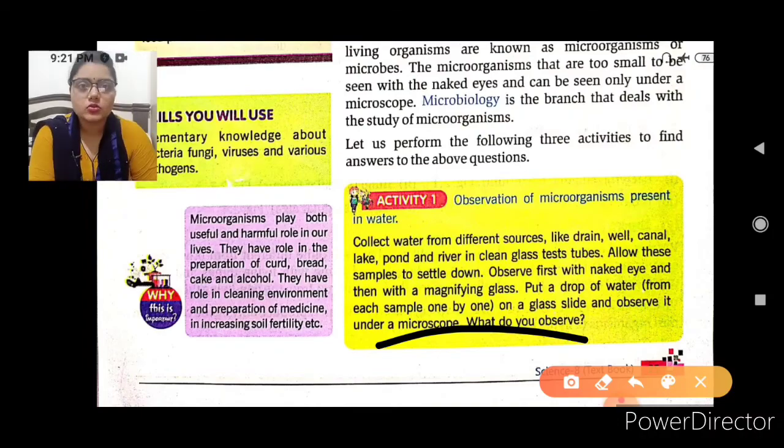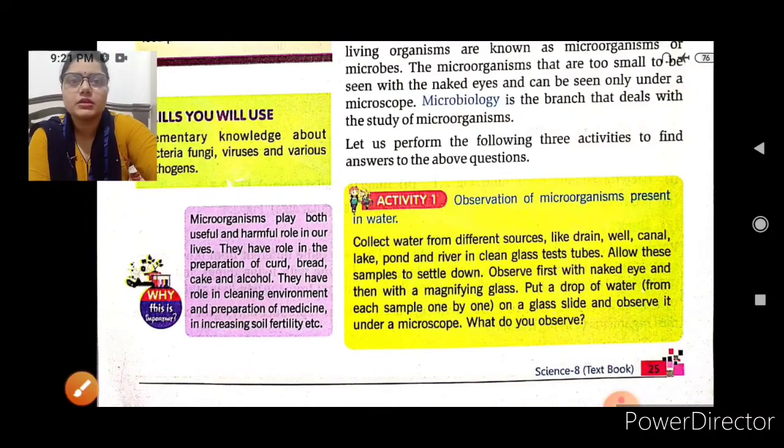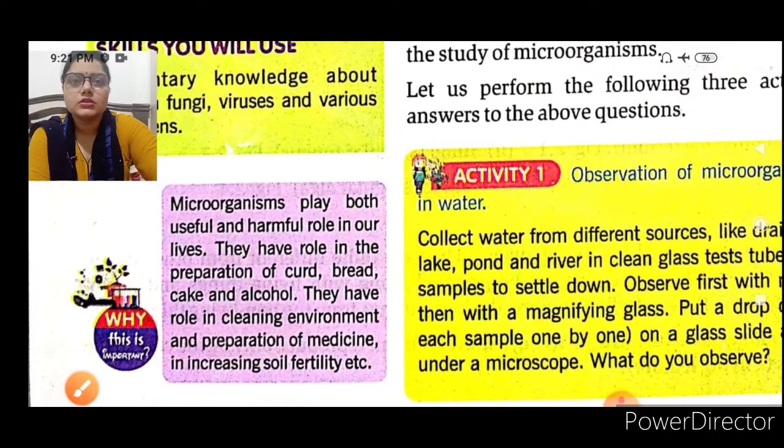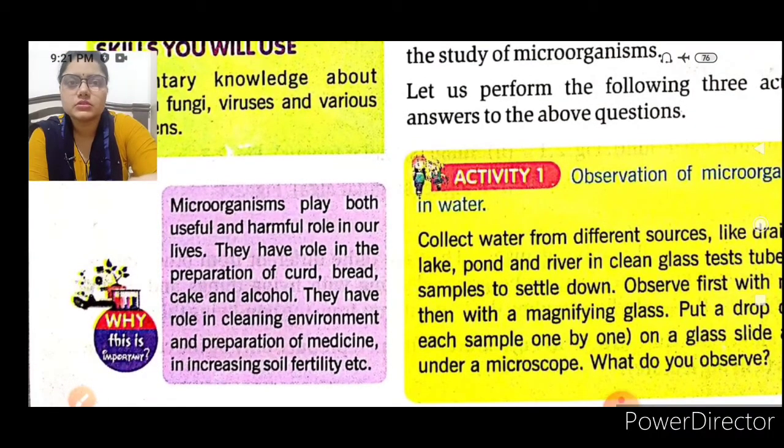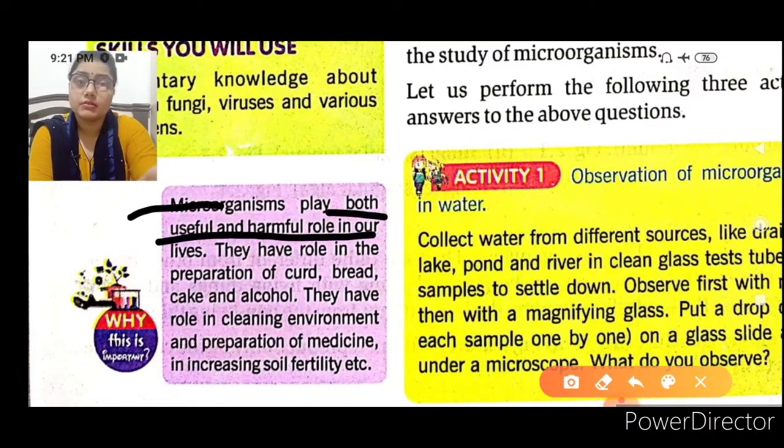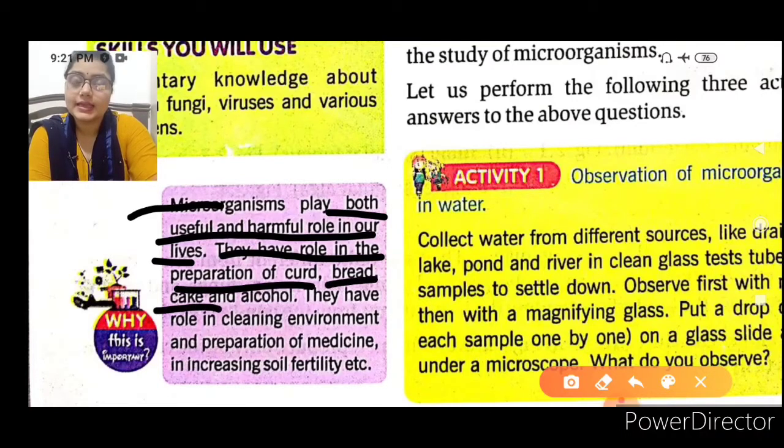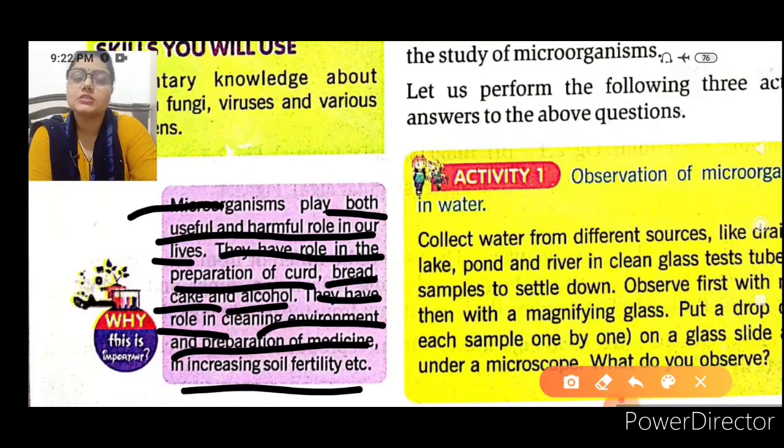First of all, why is this important? Microorganisms play both useful and harmful roles in our lives. They have a role in the preparation of curd, bread, cake and alcohol. They have a role in cleaning the environment, preparing medicines and increasing soil fertility.